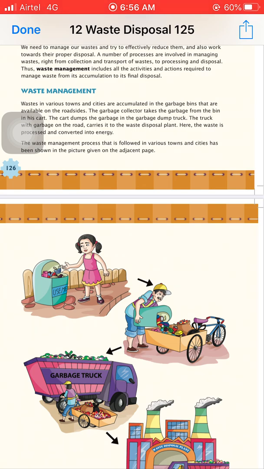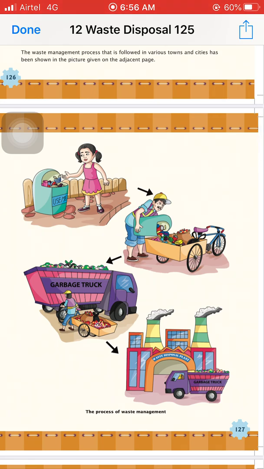After that the garbage collector gives that garbage to the garbage truck, and that garbage truck then goes to a factory. When the garbage truck goes to a factory, they separate the waste into two types. First is that which can be disposed of in soil and the second is that which cannot be disposed of in the soil. Means some materials we can dispose of in soil but some we cannot. For example, kitchen waste and vegetable waste can be disposed of into the soil easily.